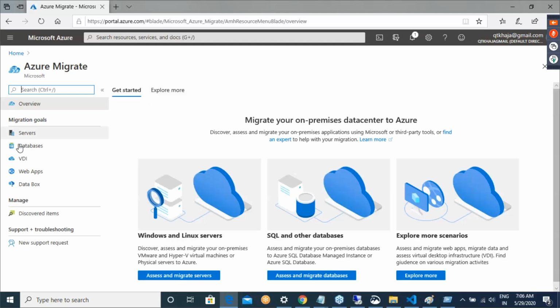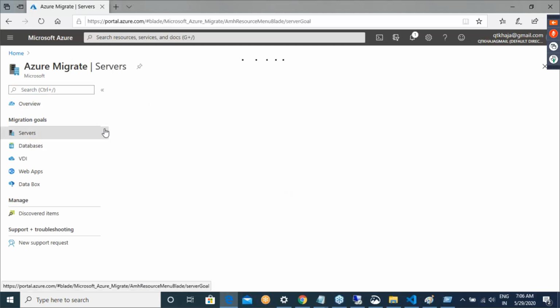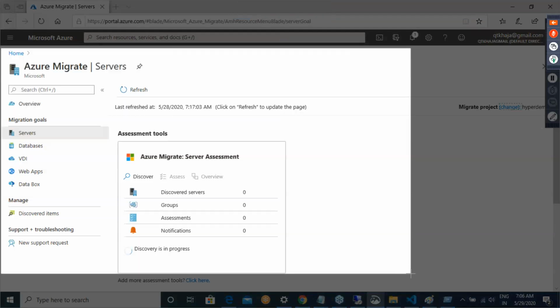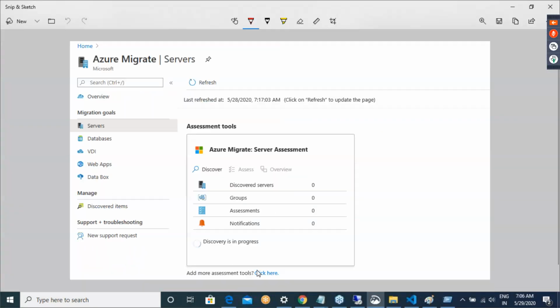Remember yesterday we were working on the migrate project. In migrate projects, there was servers. So if you get into these servers, you will see it saying this discovery is in progress. This should be finished.